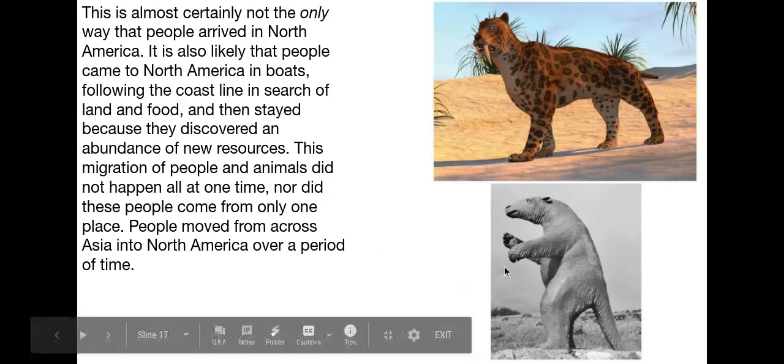Here's some of those animals. This is a statue of a giant sloth.